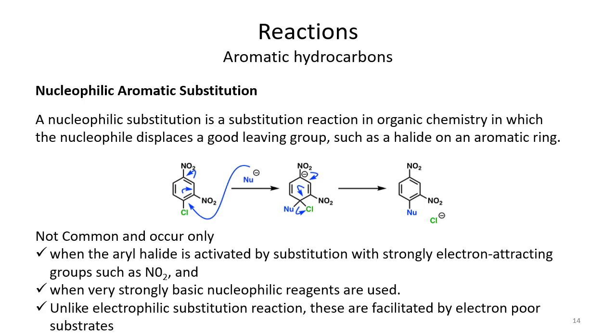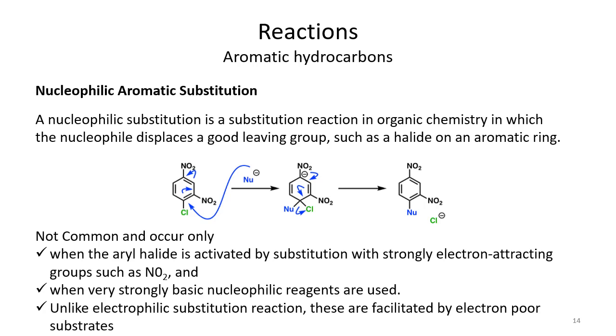Nucleophilic aromatic substitution is not very common, because for benzene to act as an electrophile is not a common thing, since it has a cloud of electrons above and below the ring. But even then, these types of reactions occur under particular conditions.